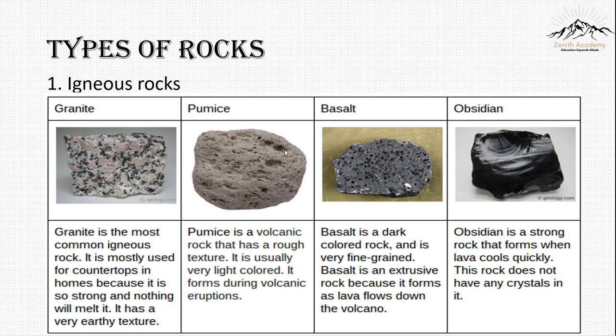The next igneous rock is pumice. Pumice is a volcanic rock that has a rough texture. You can see the rough texture, and it has a lot of air pockets in it, because of which it is the only rock that can float on water. Important characteristic of pumice, it is the only rock that can float on water.